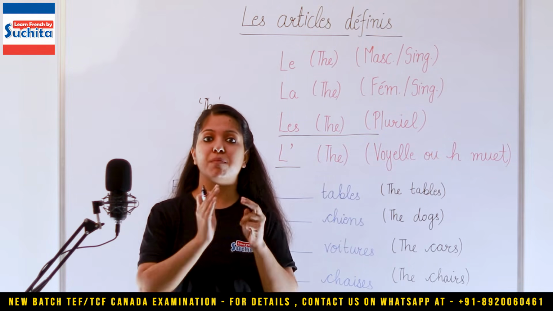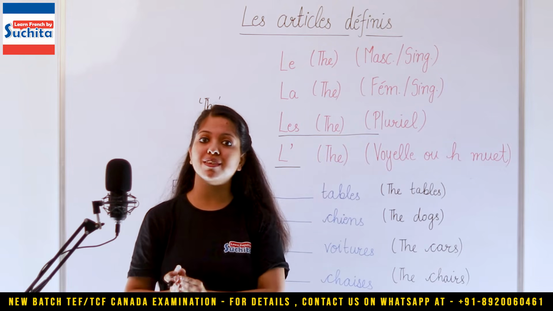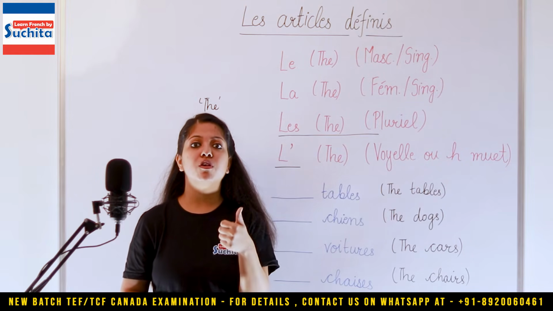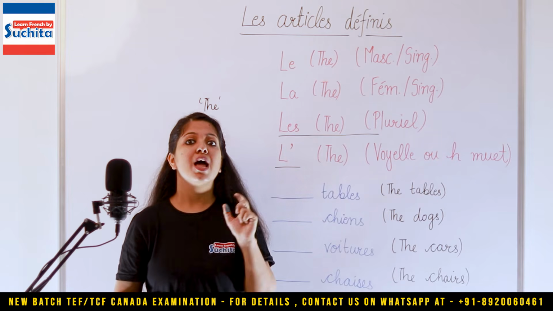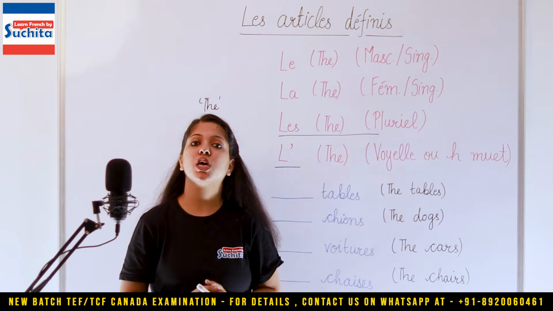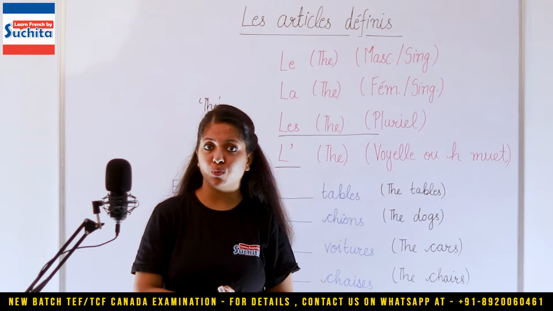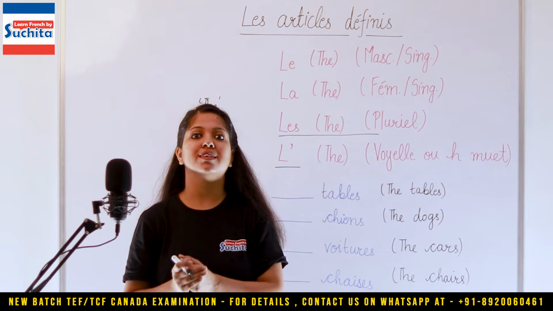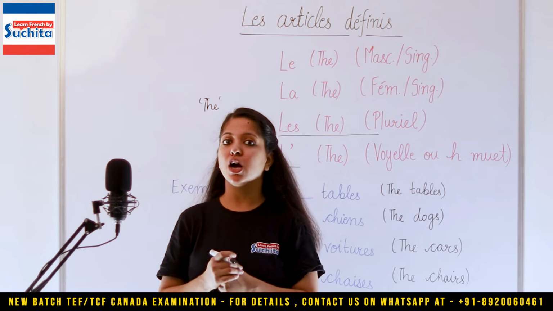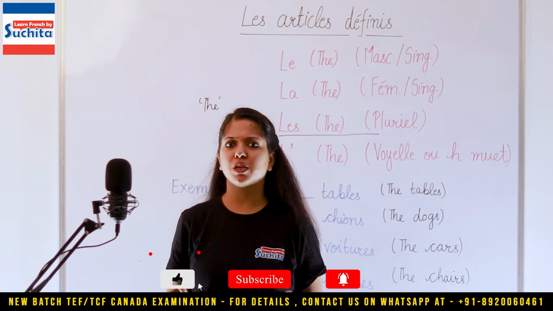So if a word is masculine singular, you apply le, and if the word is feminine singular, you apply la. So that means you use le for the words which are masculine singular, la for the words which are feminine singular, les for the words which are plural, and L apostrophe for the words which begin with a vowel or the silent letter H, and the word should be singular. So now we'll look at certain examples to explain the concept in a better way.